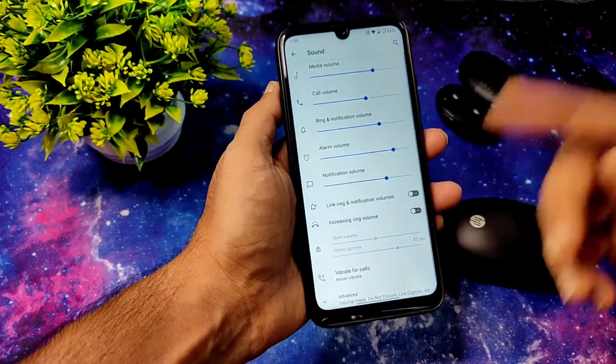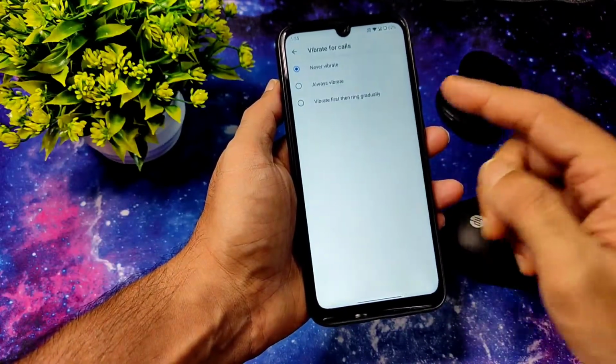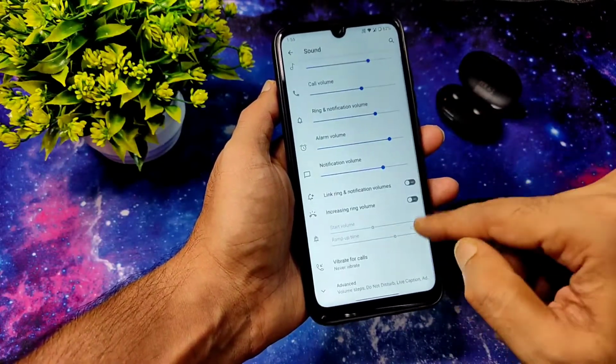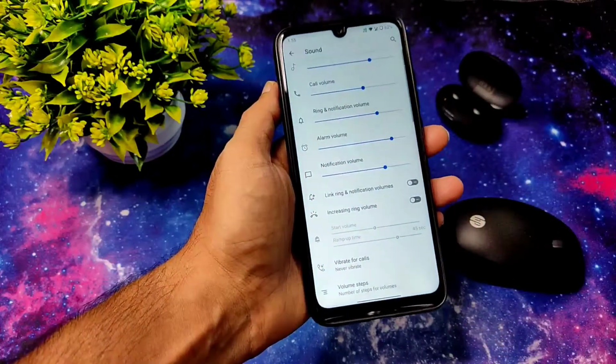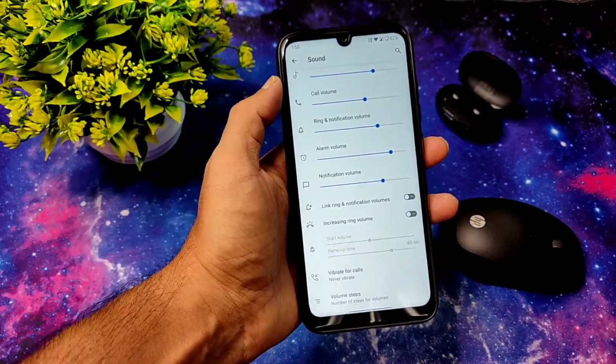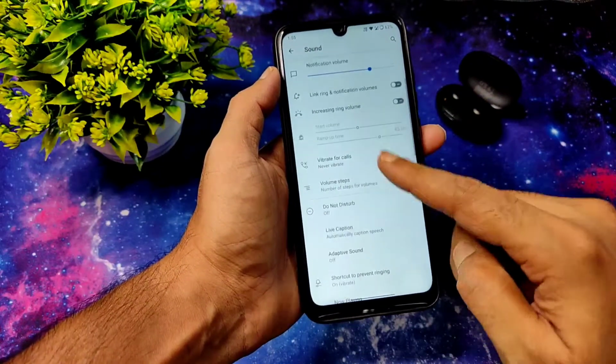You can increase like that. Vibration for calls also you can choose here. The increase ring volume is a little bit newer for me. If you have already seen it, do mention it in the comment section below.